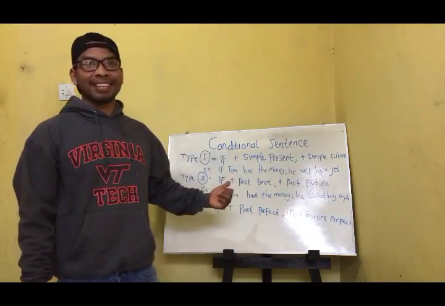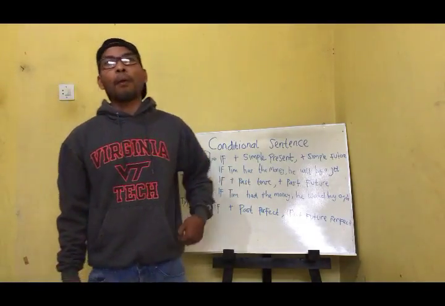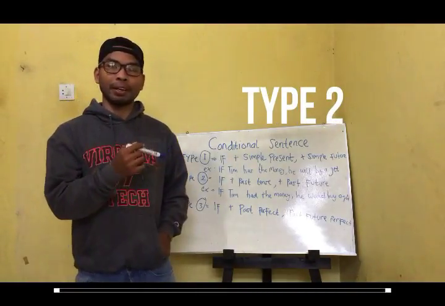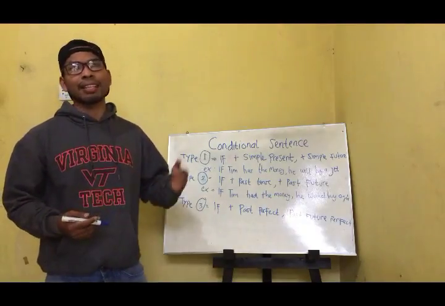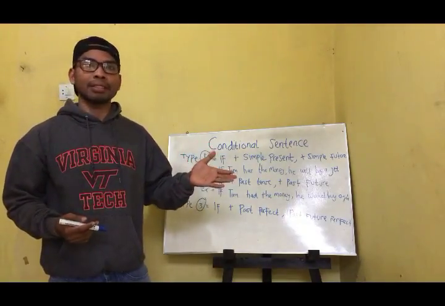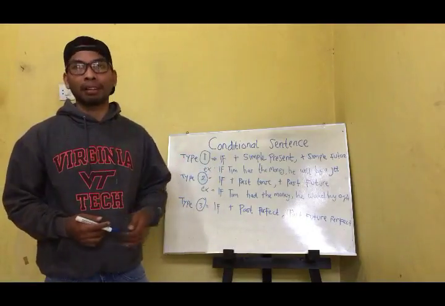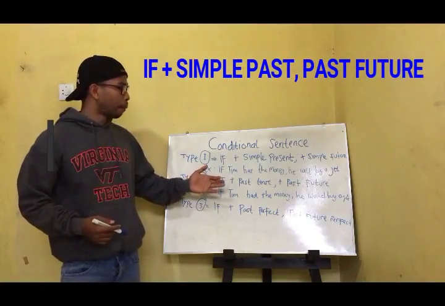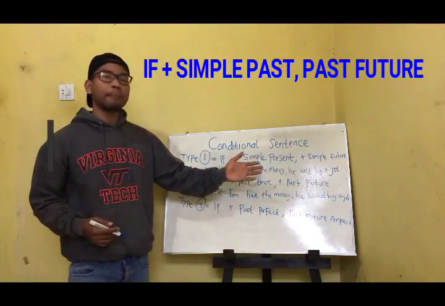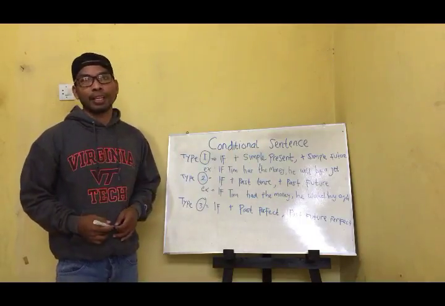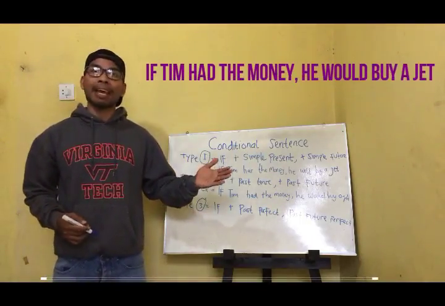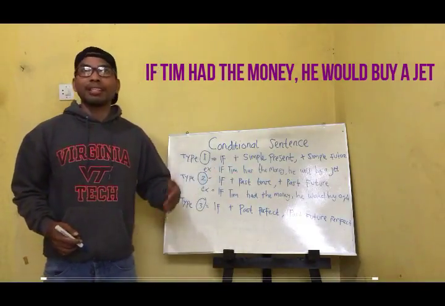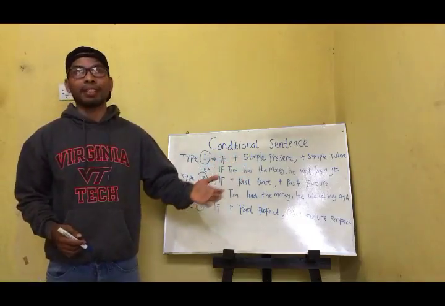Okay, now let's focus on type 2. Conditional sentence type 2 is different from the first type. In this conditional sentence, it is possible, the action could happen, but very unlikely. So let me give you the formula. It's if plus past tense and past future. So the example is, if Tim had the money, he would buy a jet.